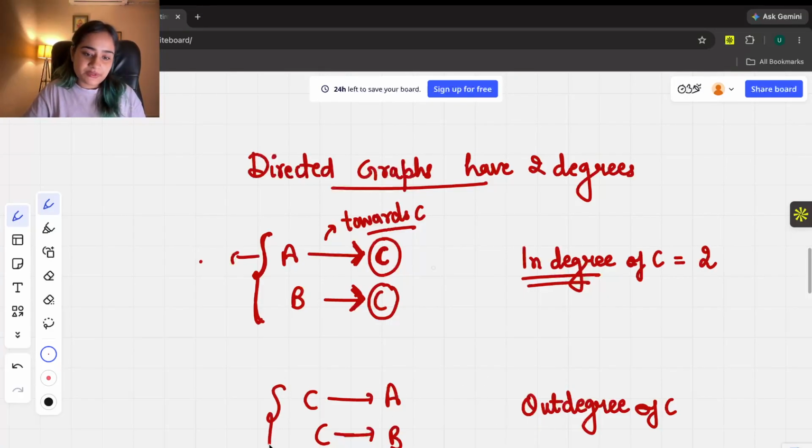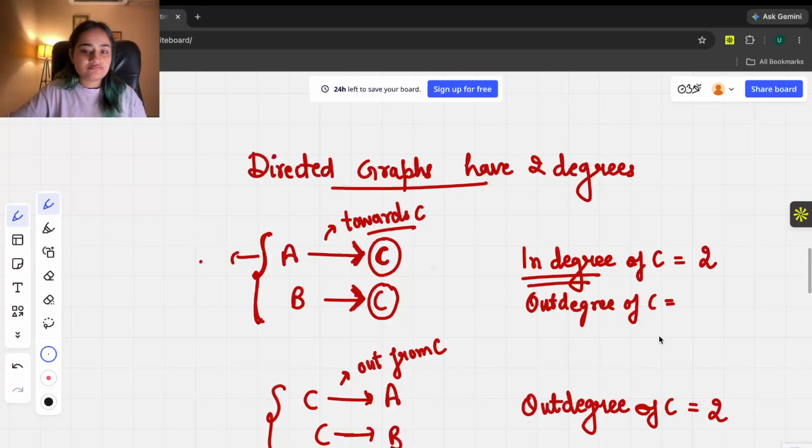If we talk about this particular graph, how many arrows are going out from C? So how many are going out of C? This one is going out. This one is also going out. So what's the out degree of C? It's 2. But in this graph, if we talk about the out degree of C, what will that be? What do you think? It's 0 because there is no arrow going out of C.